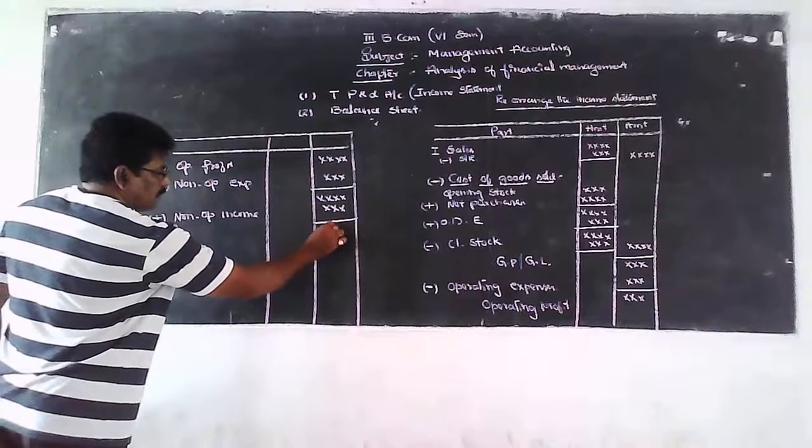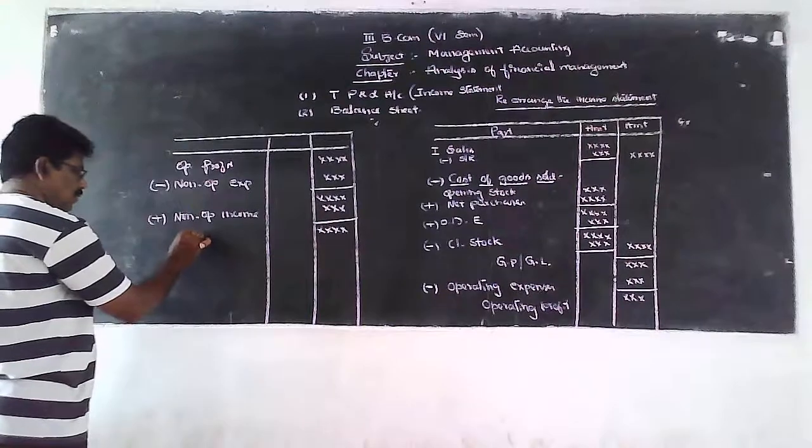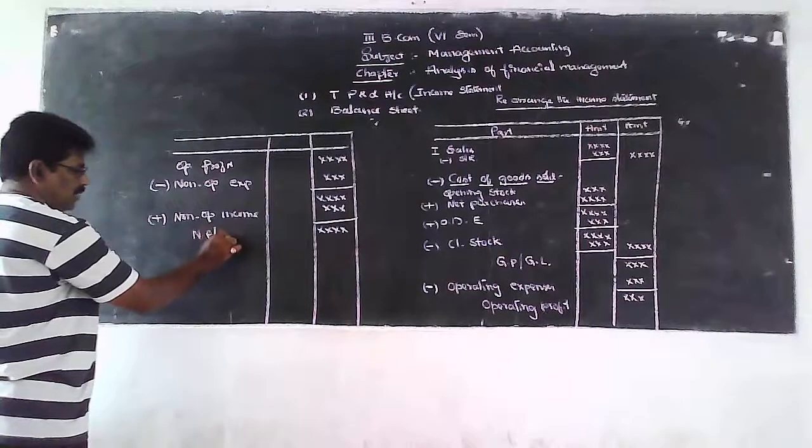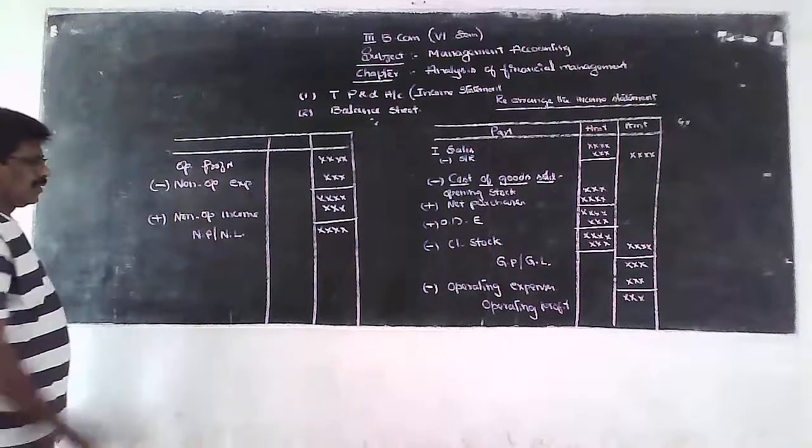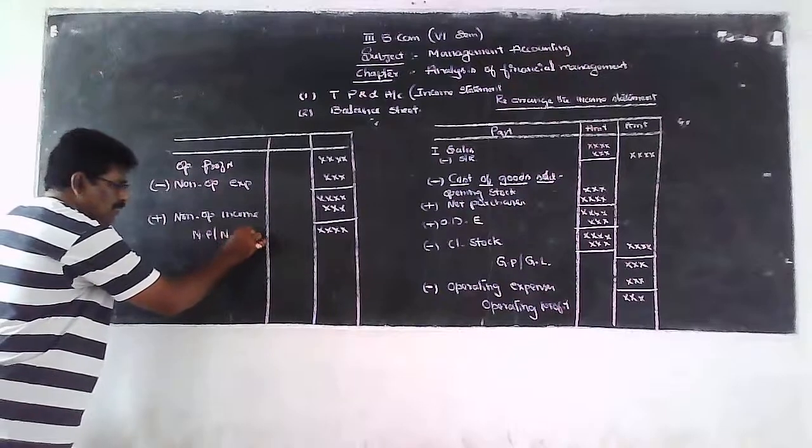Then we get net profit or net loss. This is net profit or net loss before tax.